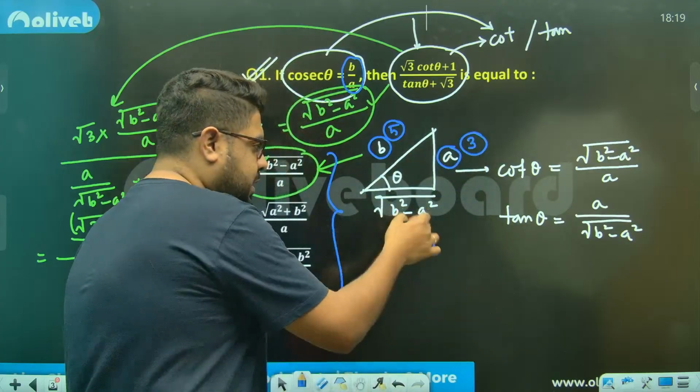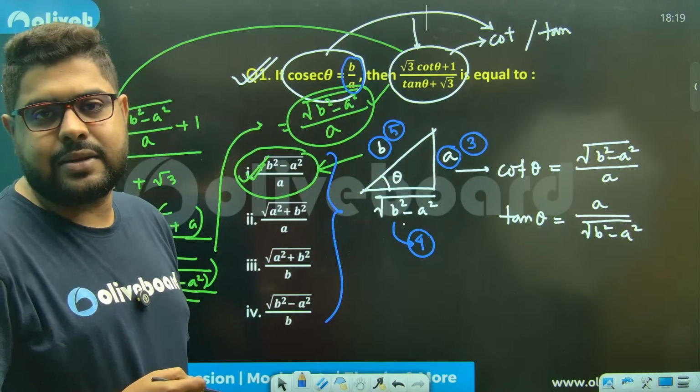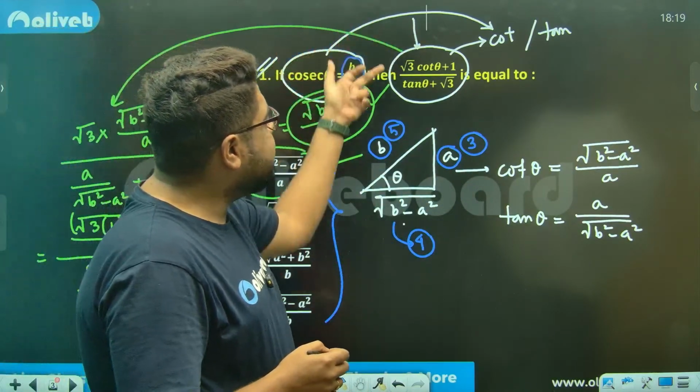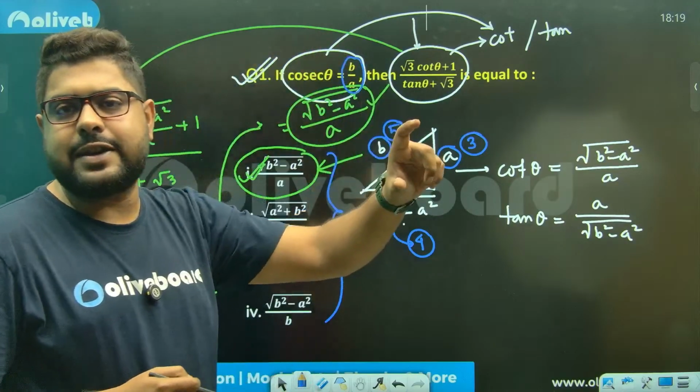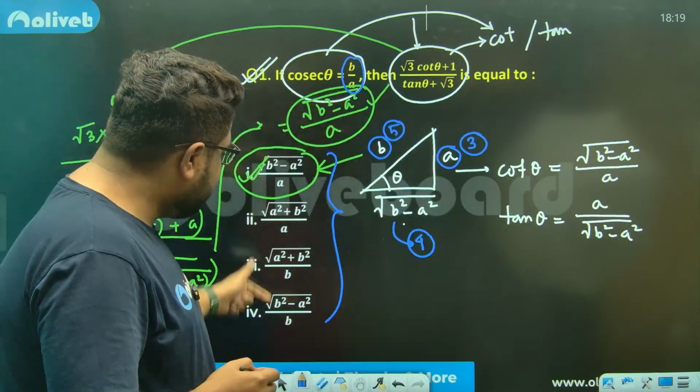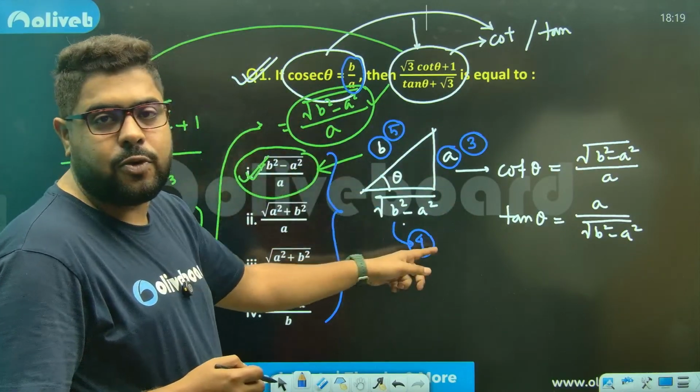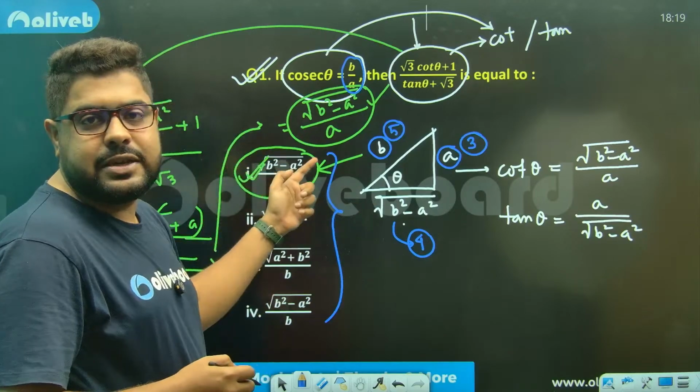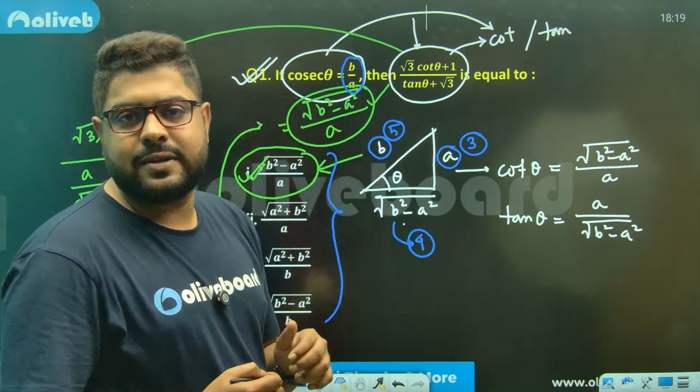Everybody. Now 3 and 4 you can interchange, it doesn't really matter. From their cot and tan value you put, and whatever is the answer, you put B and A value. So B square minus A square is 4. So put these values in the options. Now check which option is matching.